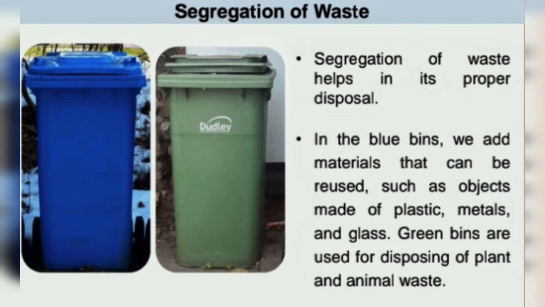Segregation of waste means separating the waste products. This helps in proper disposal. In blue bins, we add materials that can be reused. For example, plastic, metals, glass. Green bins are used for disposing plant and animal waste.